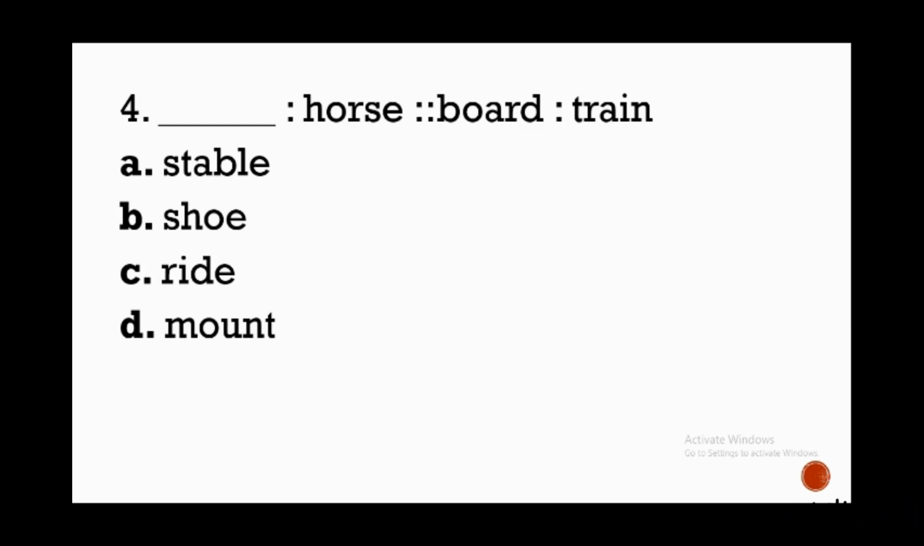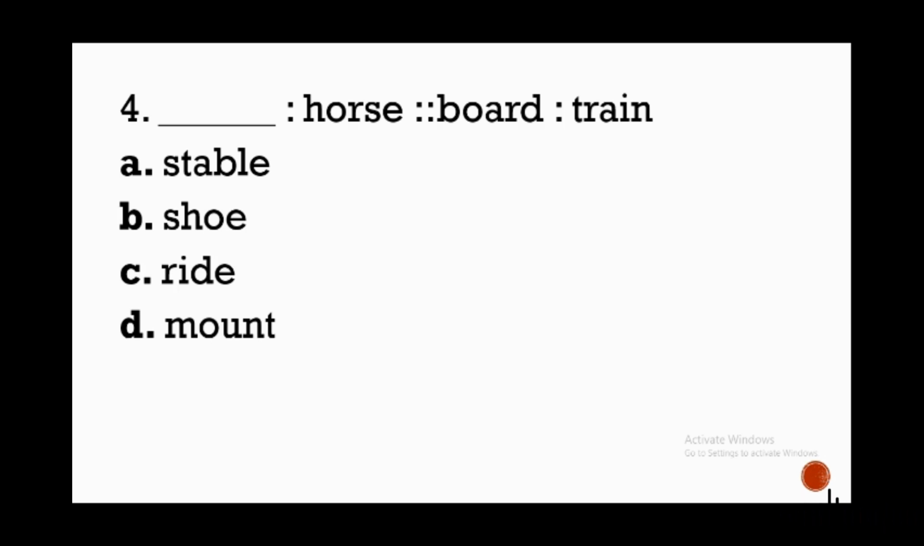Number 4. Blank is to horse as board is to train. Again, look at the given pair of words, board to train. To board means to get on a train. We get on a train when it's not yet moving. So to board means to get on a train that is not moving. Apply the same relationship to the other pair of words.